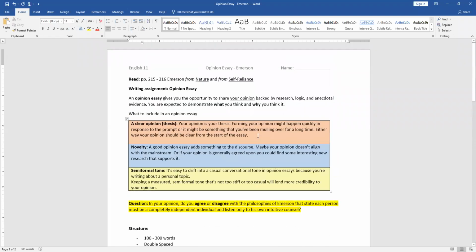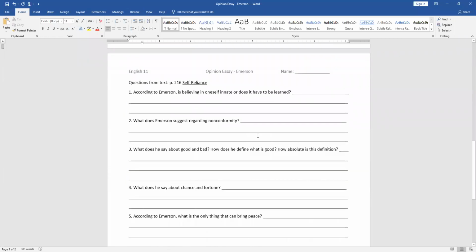You have a writing assignment. We'll get to that in a second. The questions we're gonna do, whatever from these we can do during class, which we actually have plenty of time, so we might be able to finish it. So go to page 215 and 216. And actually, I'm going to pause this while we read, and then we'll discuss.